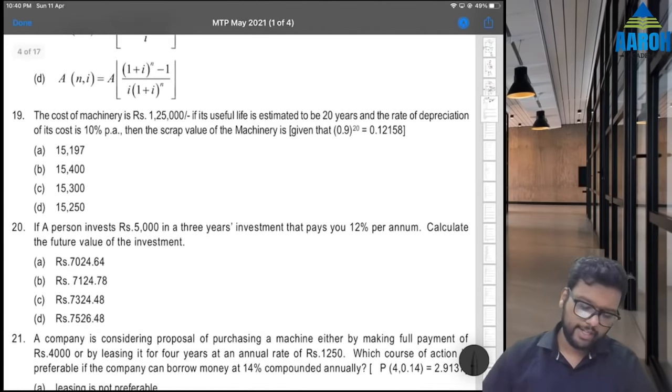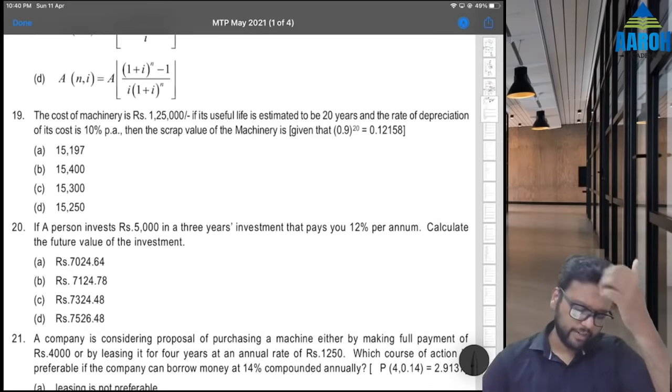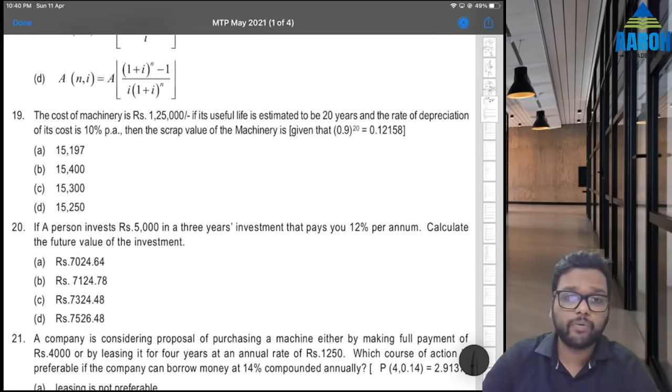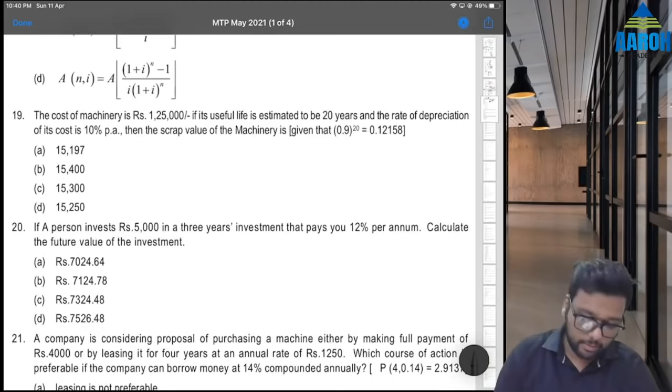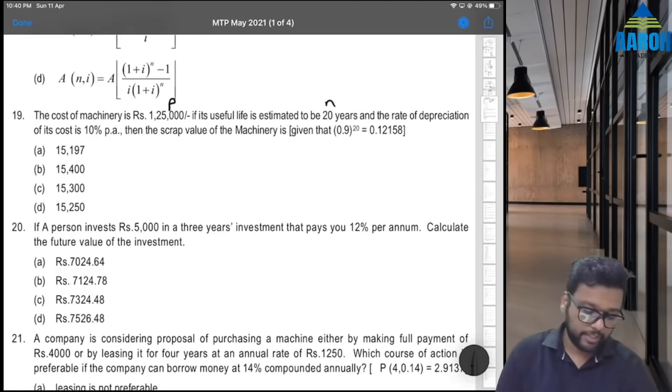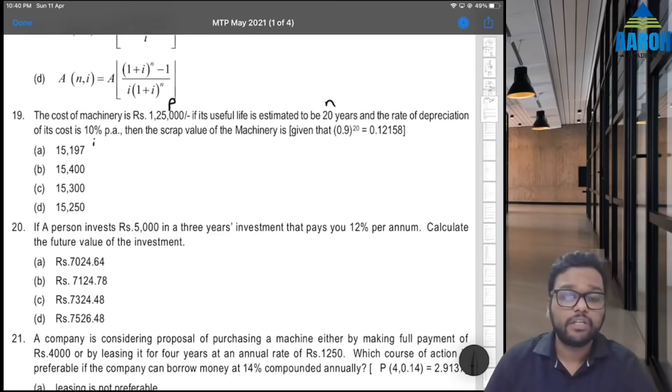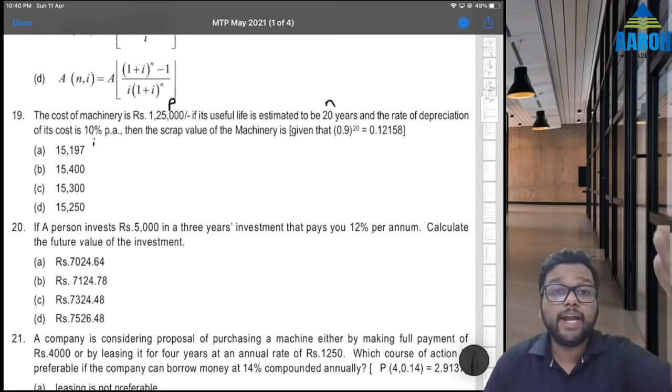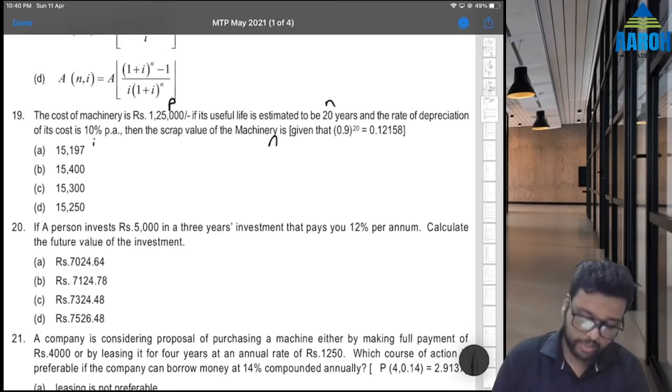Next. 19th. Cost of machinery is 1,25,000. Useful life is estimated to be 20 years. We know cost is today's amount, so that is principal. Useful life, that is n. Rate of depreciation, that is I, or depreciation rate. Scrap value is at the end. End means that is amount.